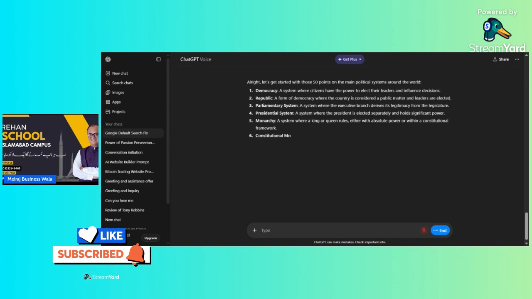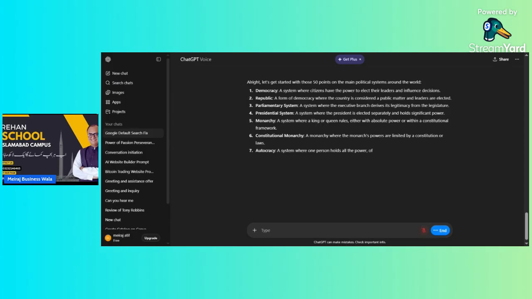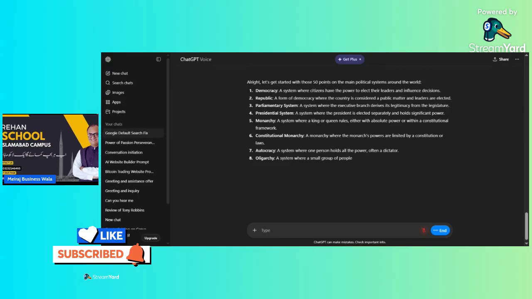5. Monarchy, a system where a king or queen rules either with absolute power or within a constitutional framework. 6. Constitutional monarchy, a monarchy where the monarch's powers are limited by constitutional laws. 7. Autocracy, a system where one person holds all the power, often a dictator. 8. Oligarchy, a system where a small group of people hold power, often based on wealth or family ties.